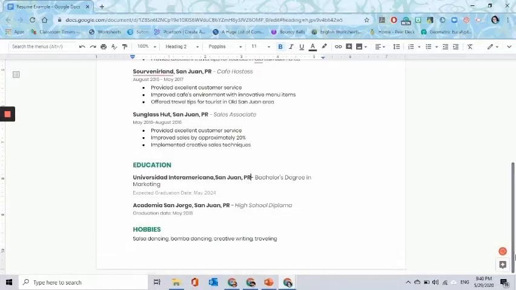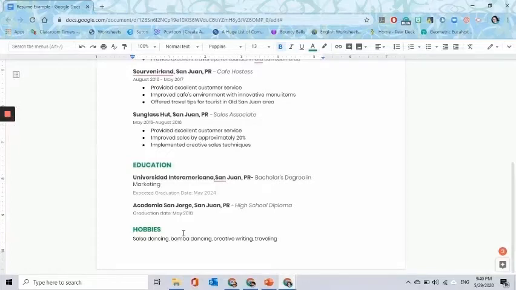Here. This is the part where usually you could put the references, but in this template, we see that it gives a space for hobbies. You can always change it so that it says references available upon request, but you can put hobbies. That's fine. That demonstrates that you have outside interests. Sometimes your outside interests can help you within the current job position that you are searching for.